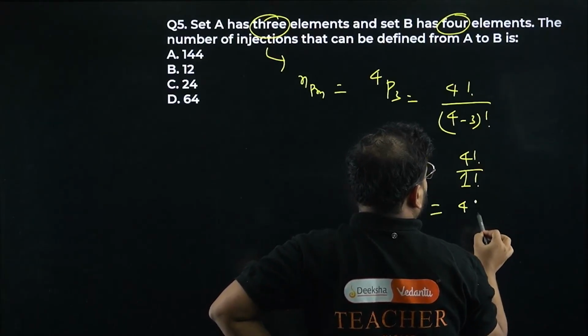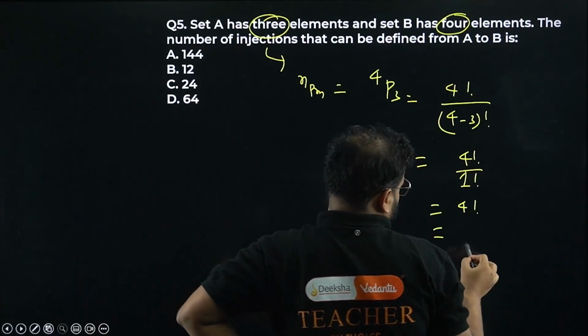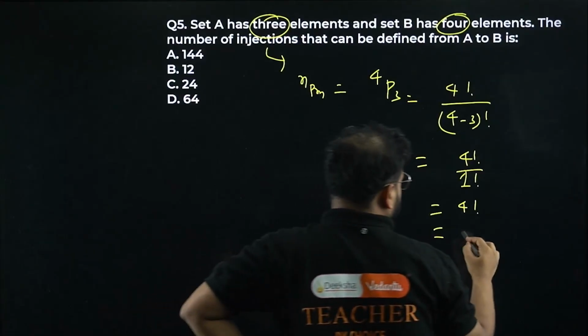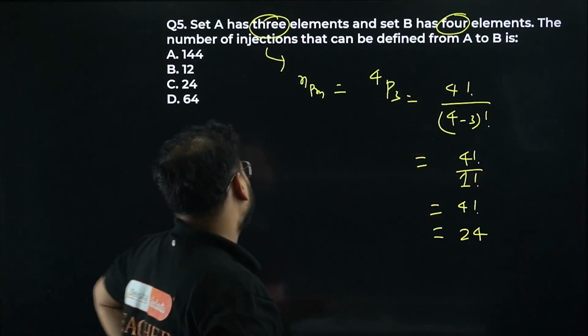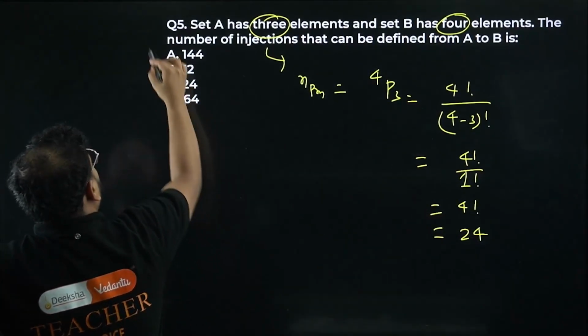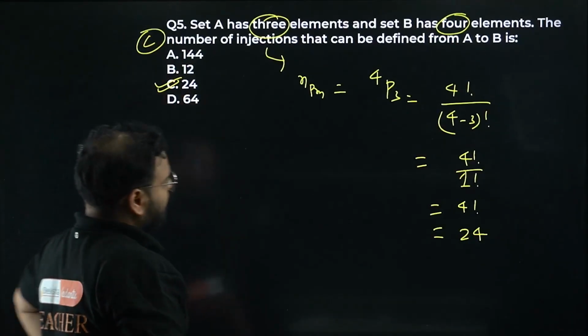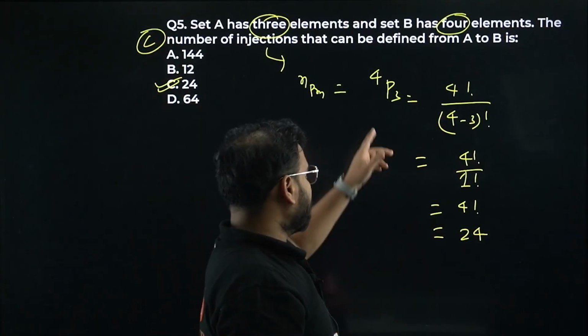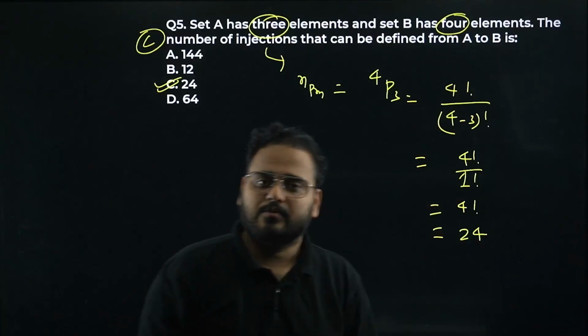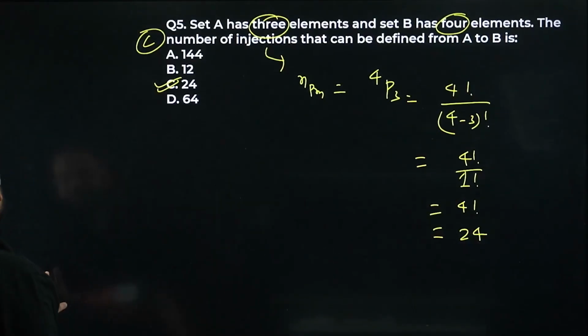So 4 factorial is the answer. How much is this? 24, right? Option C is correct. The number of injective functions is given by 4P3, and we found it as 24. Option C is correct. Next one.